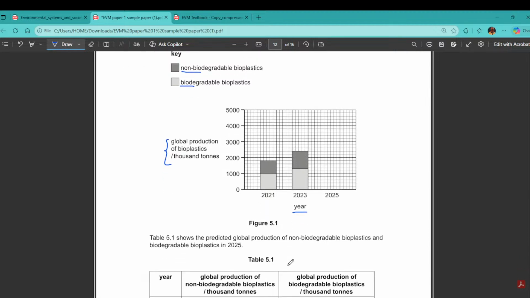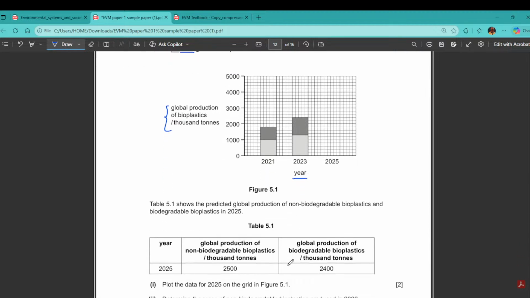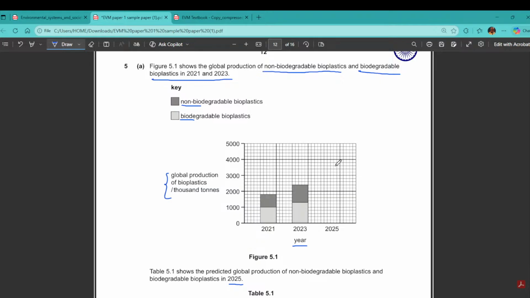The next question asks: from Table 5.1, which shows the predicted global production of non-biodegradable and biodegradable bioplastic in 2025, draw a bar graph. Read this question carefully. Sometimes they ask you for a bar graph, line graph, anything. It's very simple, by the way, trust yourself.